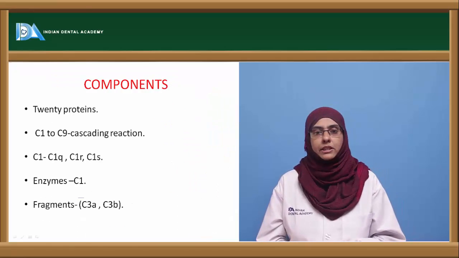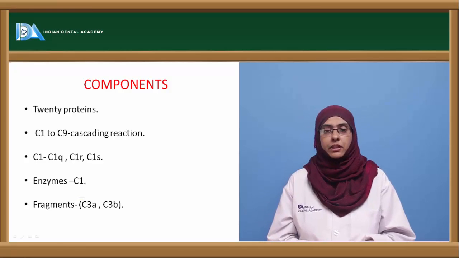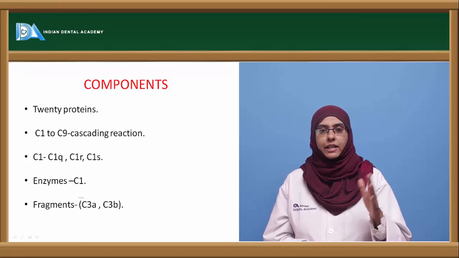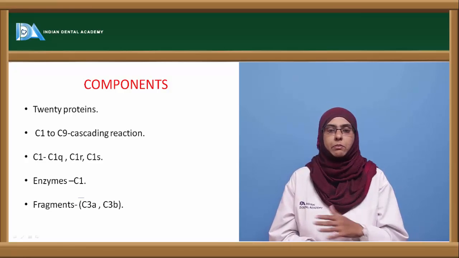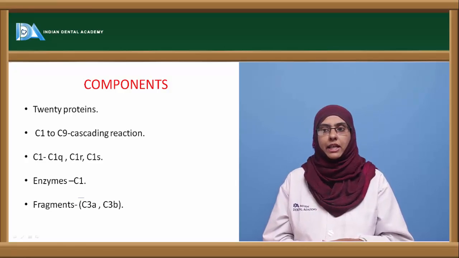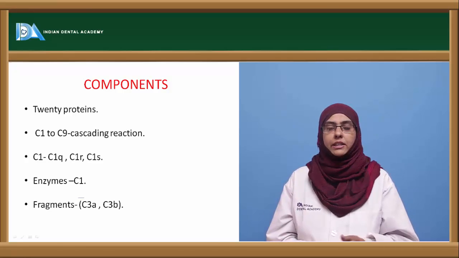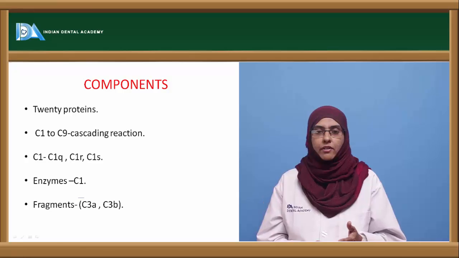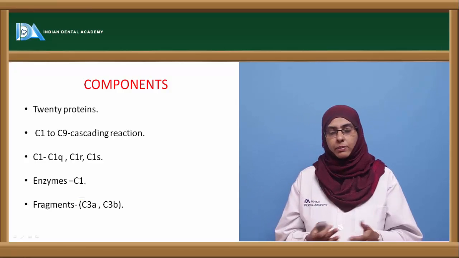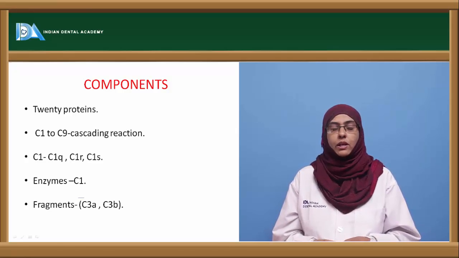And coming to the components, there are 20 different types of complement proteins that are given different names depending on the function they carry out. So first, they are usually classified as C1 to C9 based upon their discovery, but not depending on the function. The C1 to C9 are the ones that are involved in the cascading reaction, and apart from that, there are other nomenclatures, such as properdin, factor B, factor D, factor H, etc. So complement proteins are either given trivial names or other names also.